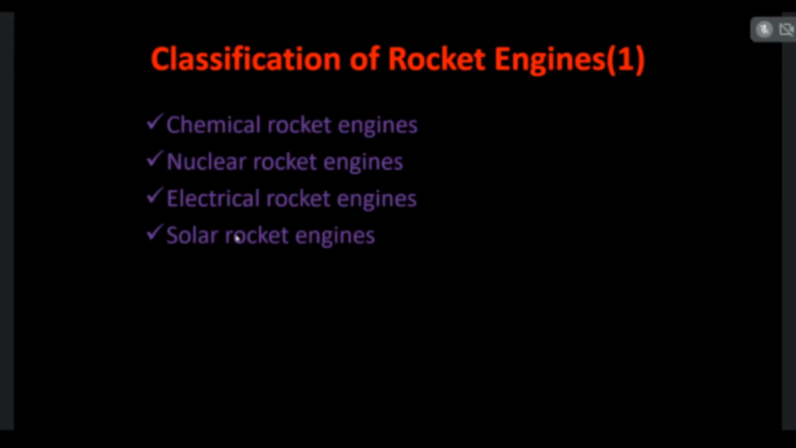In our India, most of the rockets are propelled by chemical rocket engines. In other countries like America, Russia, and Germany, nuclear rocket engines, electrical rocket engines, and solar rocket engines are also used.